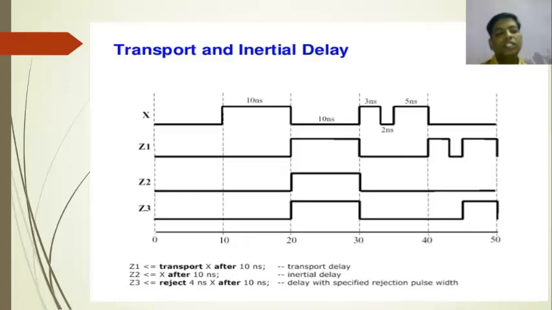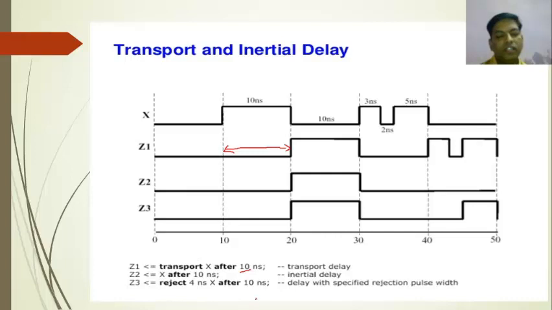Z1 is equal to transport X after 10 nanosecond. So here my pulse will get shifted from the input by 10 nanosecond. The output will start exactly 10 nanosecond after the input pulse. So 10 nanosecond it is positive, again 10 nanosecond it is logic 0, again 3 nanosecond, 2 nanosecond and 5 nanosecond. In this way, same as the input, it is transmitted, but only the delay is included, which is exactly 10 nanosecond. So have you understood transport delay?